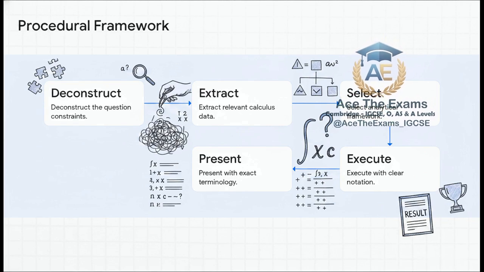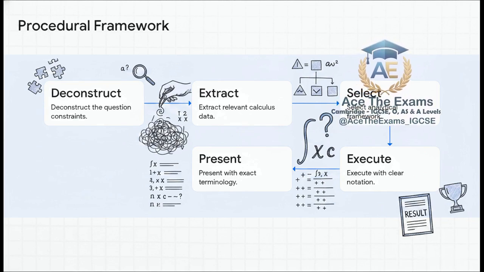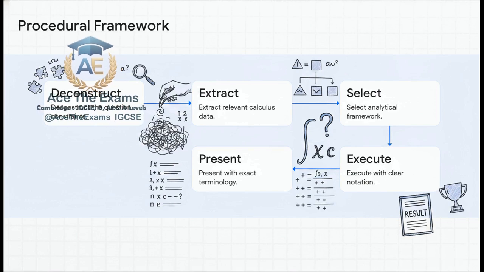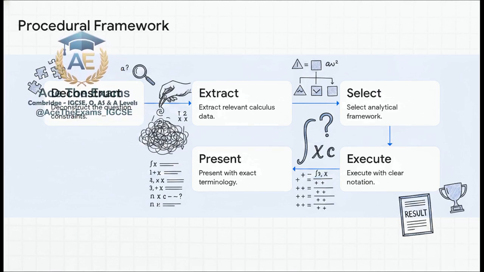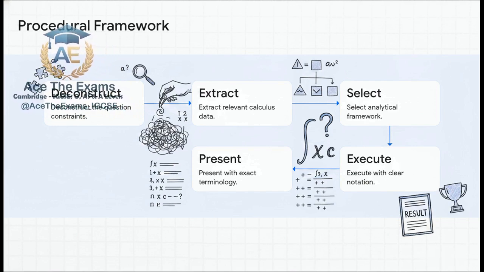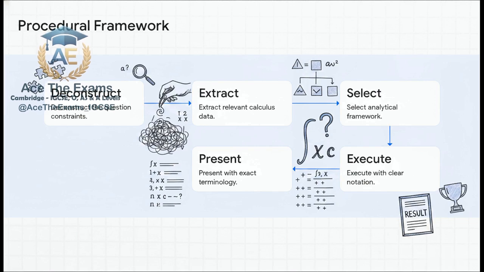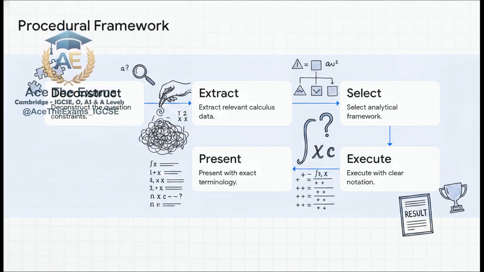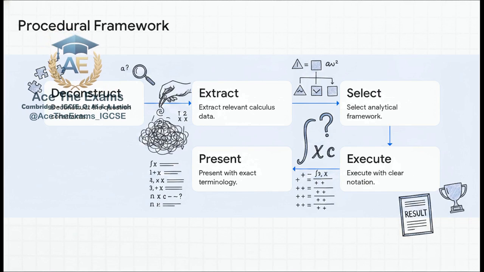Step 1 is deconstruct. You deconstruct the question constraints. Calmly read the prompt and identify your boundary conditions and the exact required format of the answer. Step 2 is extract. You extract the relevant calculus data. Pull the derivative and those specific coordinates right out of that dense block of text and write them clearly on your page.